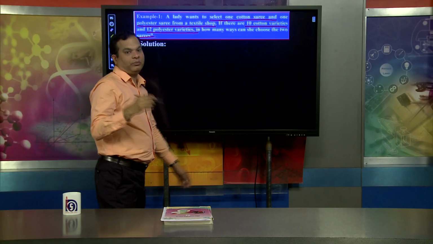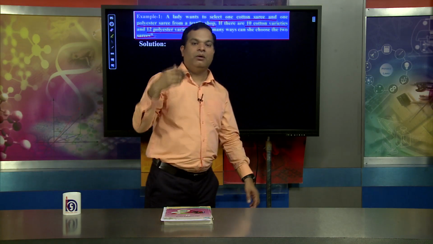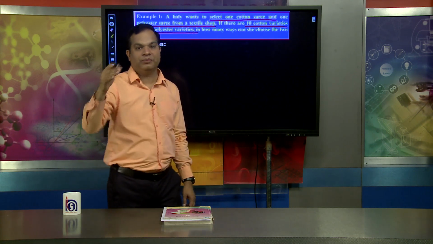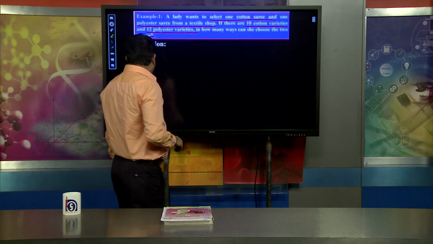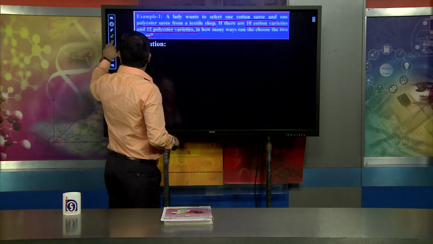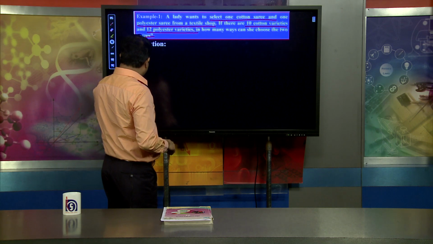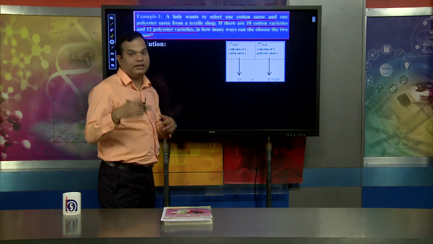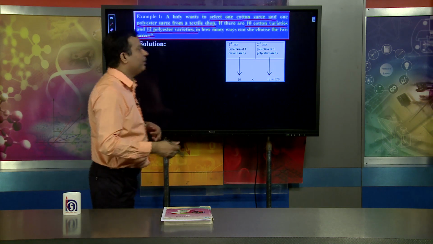This is a very important question: how will that lady select the sarees from that shop? To understand this, we must understand the fundamental principle of counting.